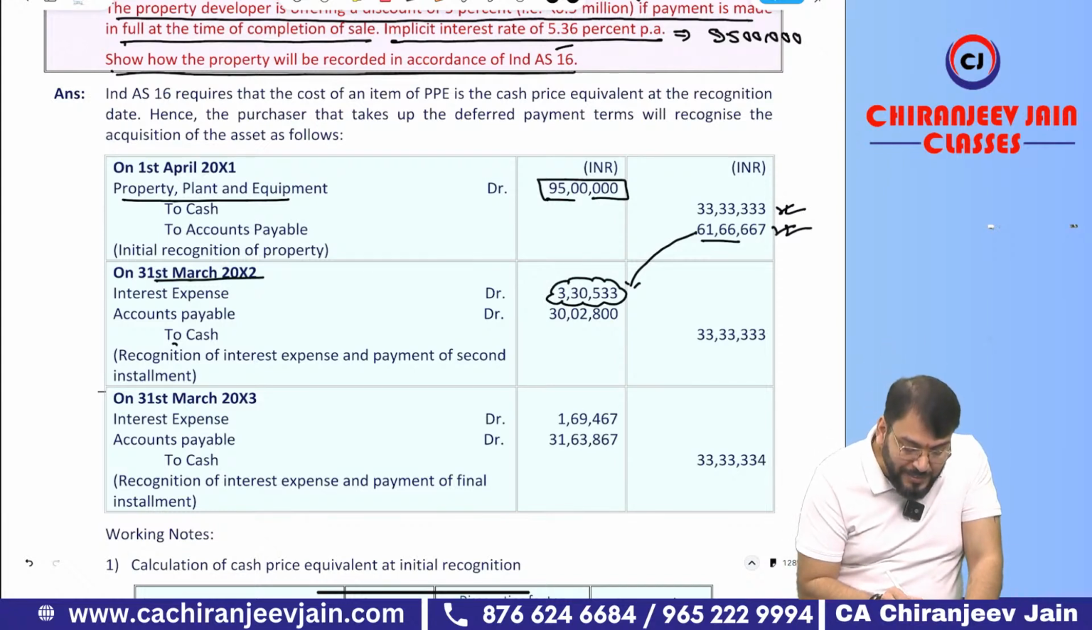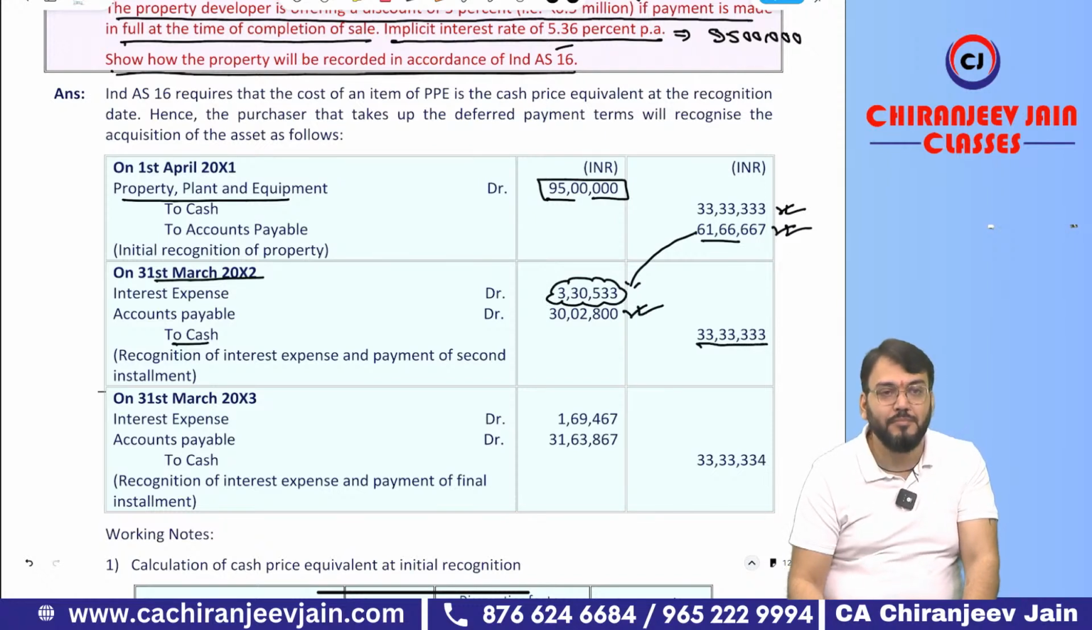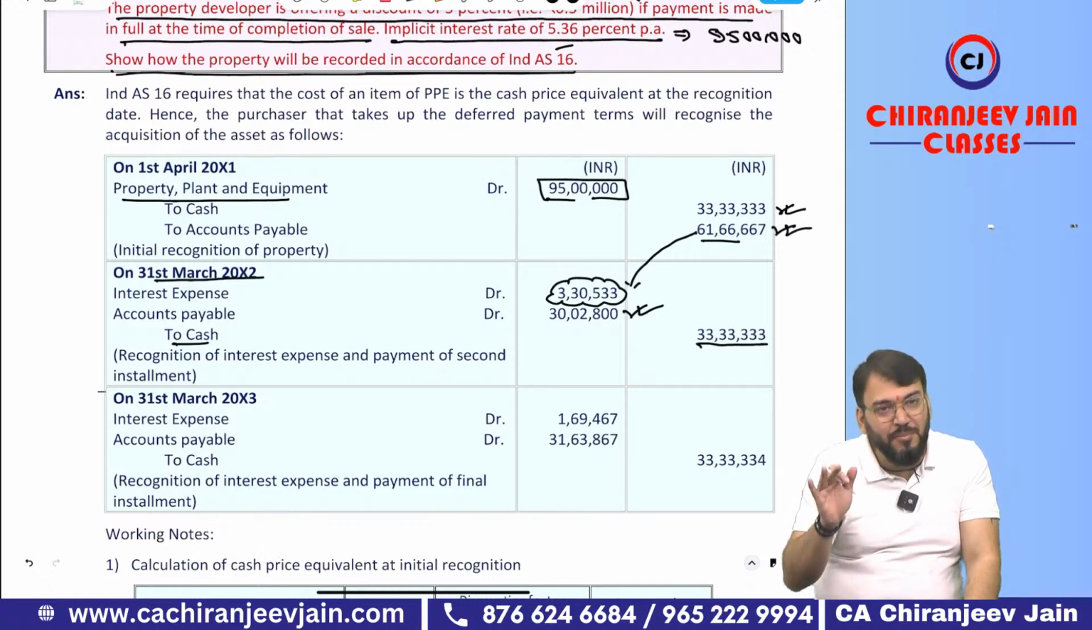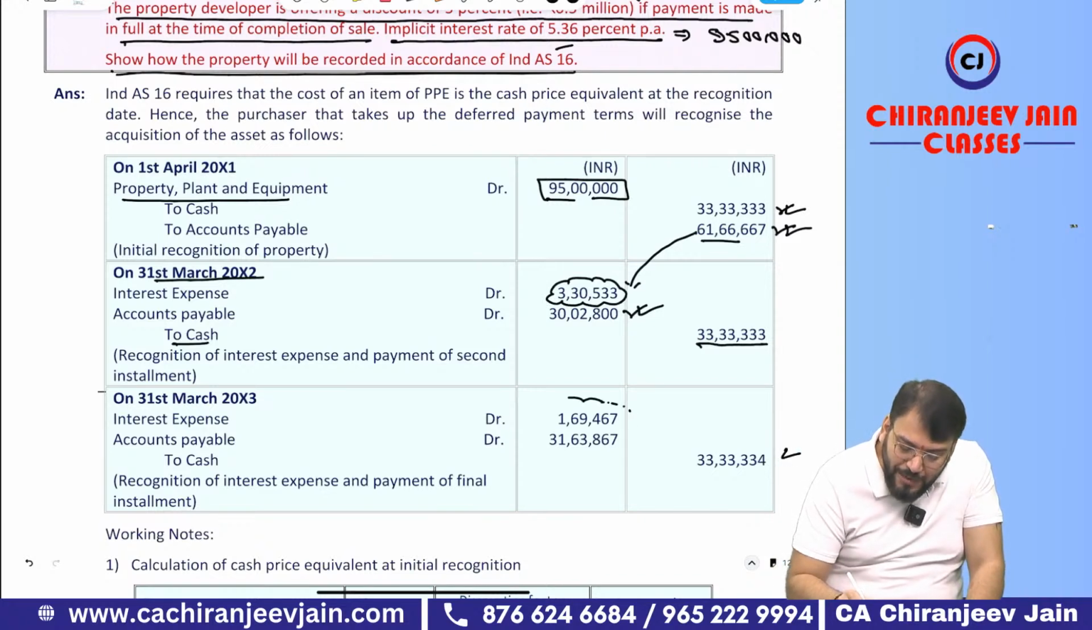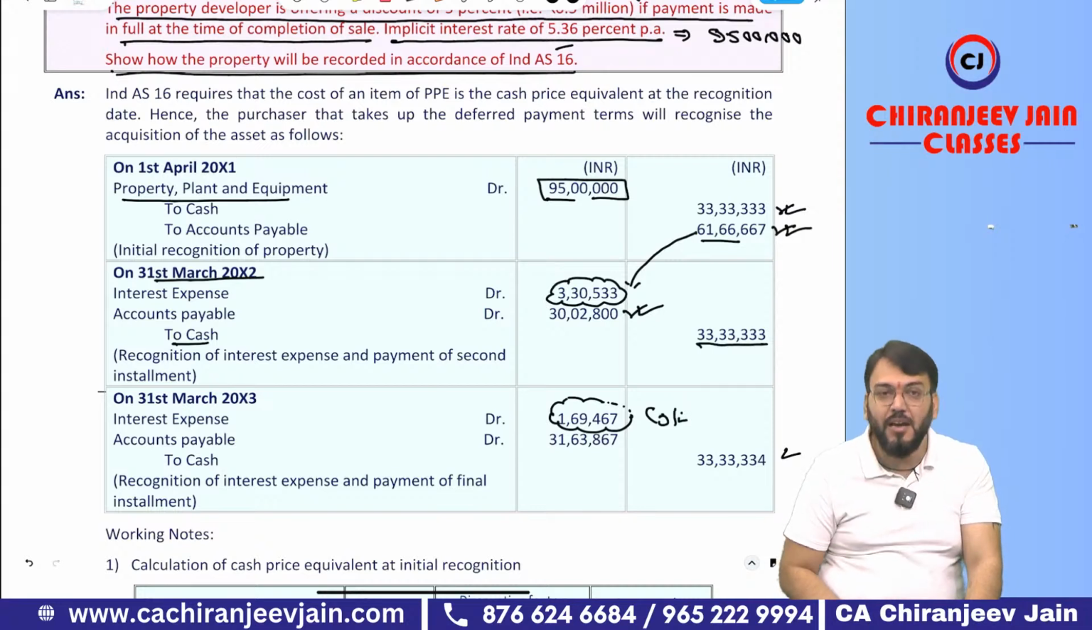Then how much cash paid? 33 lakh, 33,333, and the difference will be adjusted in what? The payable amount, payable will decrease. Then again the same journal entry, but now you calculate this as a balancing figure. As a balancing figure. Understood? Chalega.